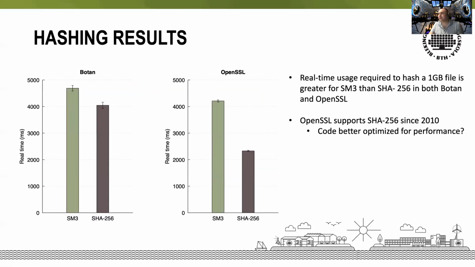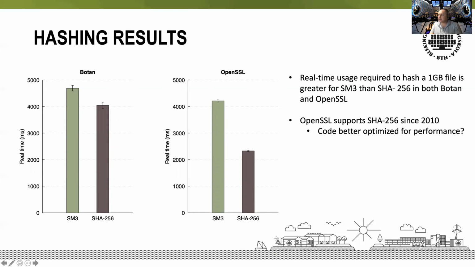Here we have the hashing results for BOTAN to the left, and this time for OpenSSL to the right. So what we're comparing here is how much real time it takes to hash a 1 gigabyte file, and we can see that it always takes longer for SM3 to do the hashing than for SHA-256. In the case of OpenSSL, it actually takes twice as long for SM3 to produce these results.